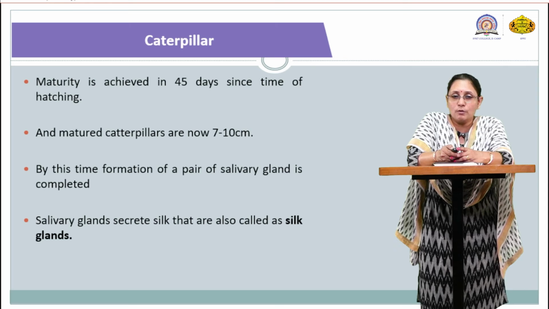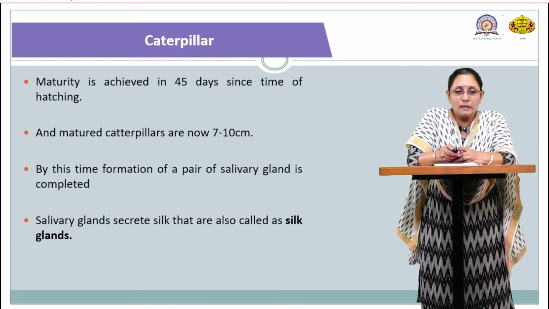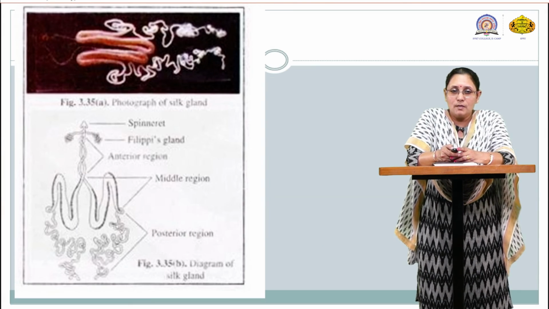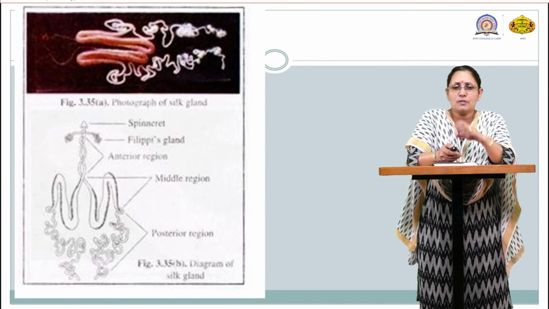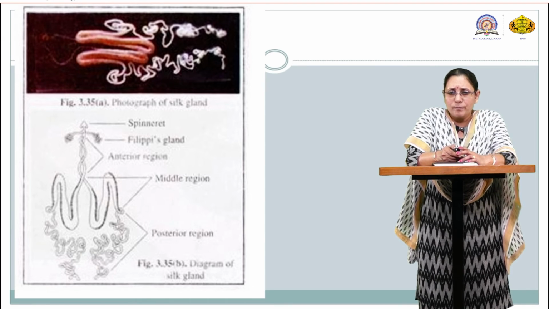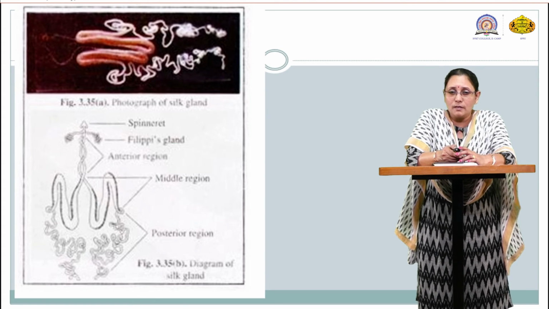By this time the formation of a pair of salivary glands is completed. The salivary gland secretes the silk, and is called the silk gland. So here is basically the modification of the salivary gland into the silk gland. This is the picture of the salivary gland, which is divided into 3 different parts: posterior region, middle region and anterior region. In the posterior region you can see the much folded area from where the fibroin type of structure, which is essential to make the silk, is secreted.